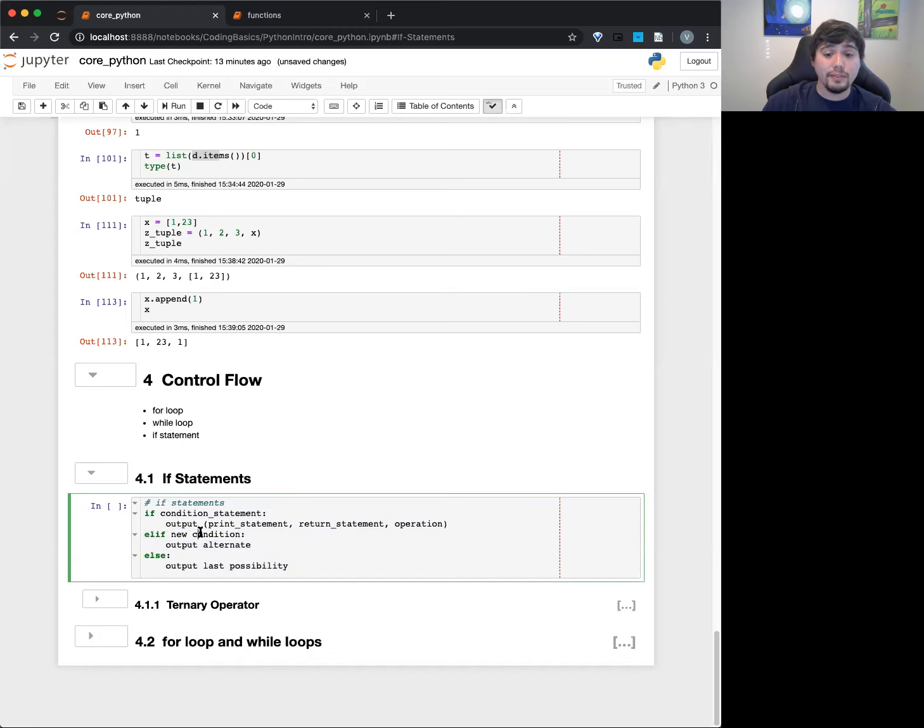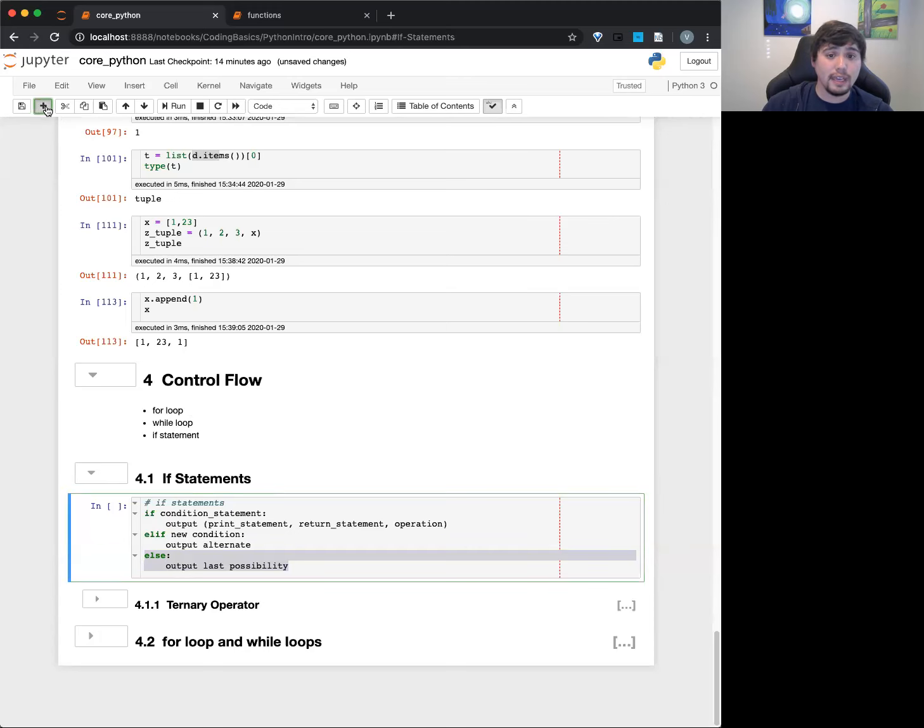If this condition is false and this condition is false, it'll move on to the next part, this else part. And this else basically catches everything. It's like if all of the things are completely false, it's just going to default to here. You can, however, have this part completely removed, and it could just be if and elif.